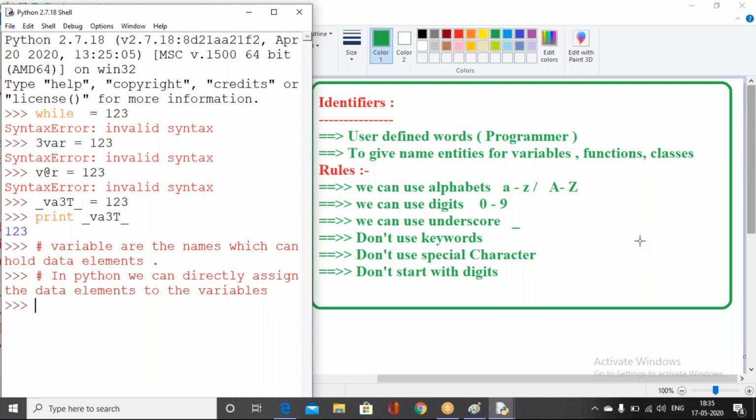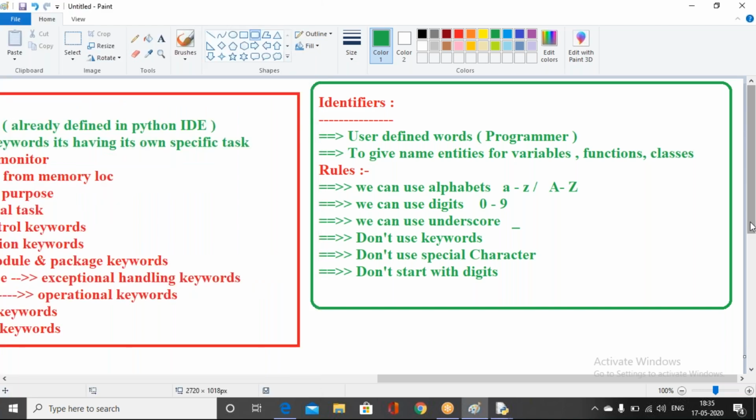Now, if you done your screenshot, then I can able to go with the data types. Hello? Yes, Anjan, please go for the data type. Yes.